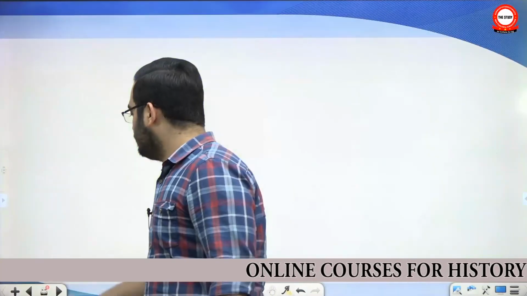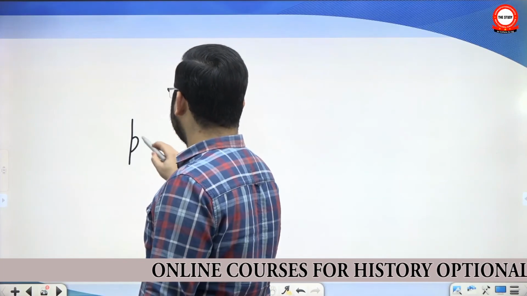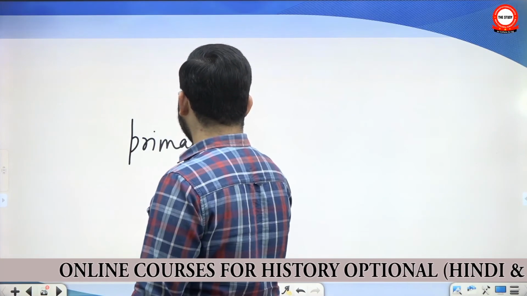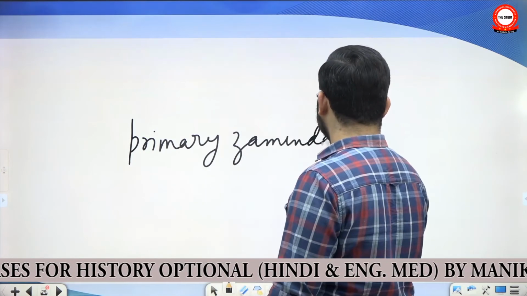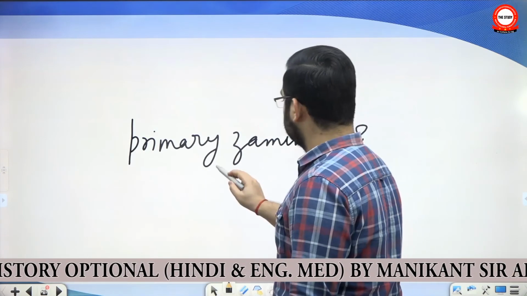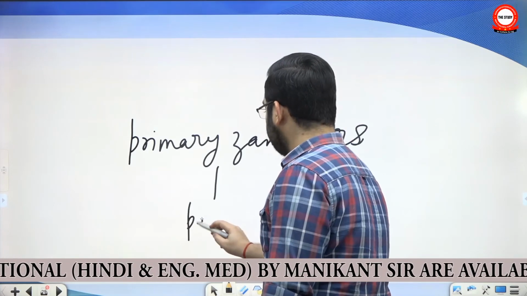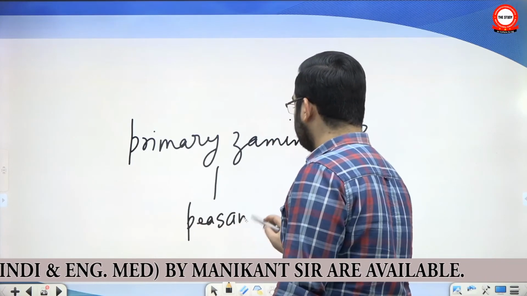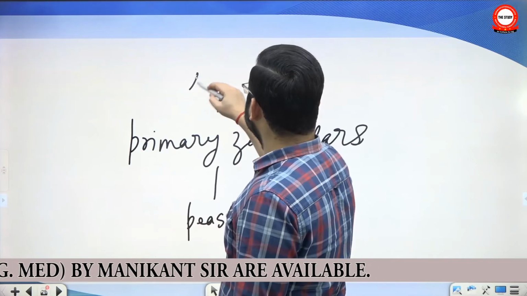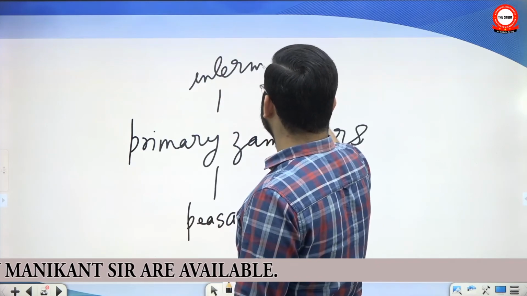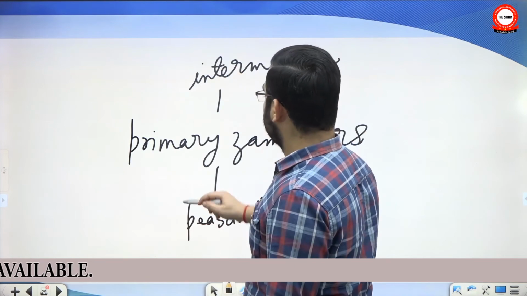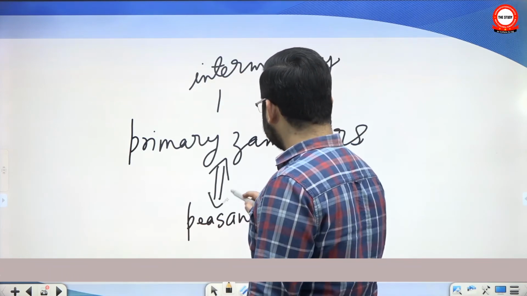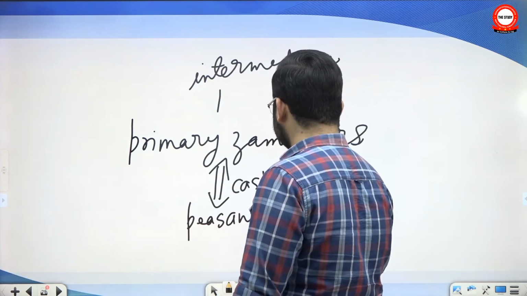The issue was the conflict between the primary zamindars, see, they are just above the peasant at the local level, and then intermediary zamindars. Now they are connected with the peasant society by caste ties.